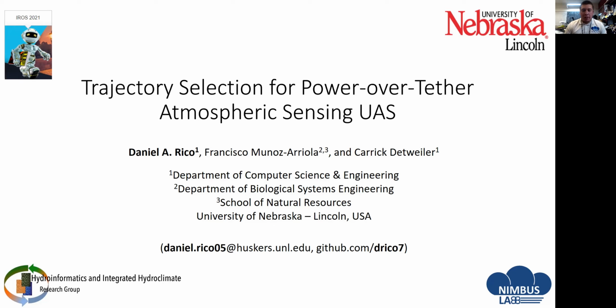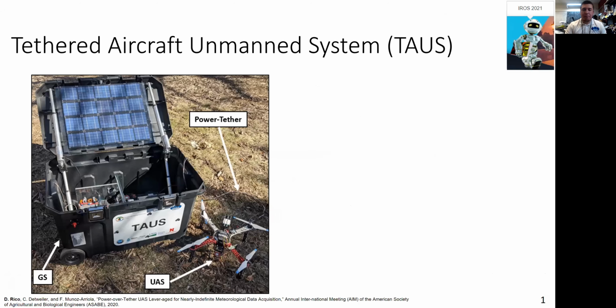The title of this talk and our contributed proceedings paper is Trajectory Selection for Power over Tether Atmospheric Sensing UAS. We previously developed the Tethered Aircraft Unmanned System, or TOS, which is a novel power over tether UAS configured for long-term, high-throughput atmospheric monitoring via an array of atmospheric temperature sensors embedded along the power tether.